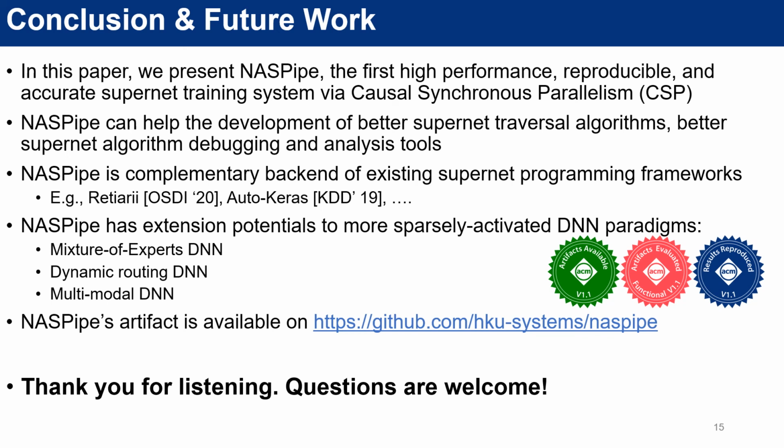NASPipe can serve as a distributed backend of existing supernet programming frameworks, such as Theory. And we believe NASPipe has extension potentials to more sparsely activated DNN paradigms, such as mixture of expert models, dynamic routing models, and multimodal DNNs. Of course, supporting these cutting-edge DNN paradigms in NASPipe requires solving new research challenges, and we leave it for future work.